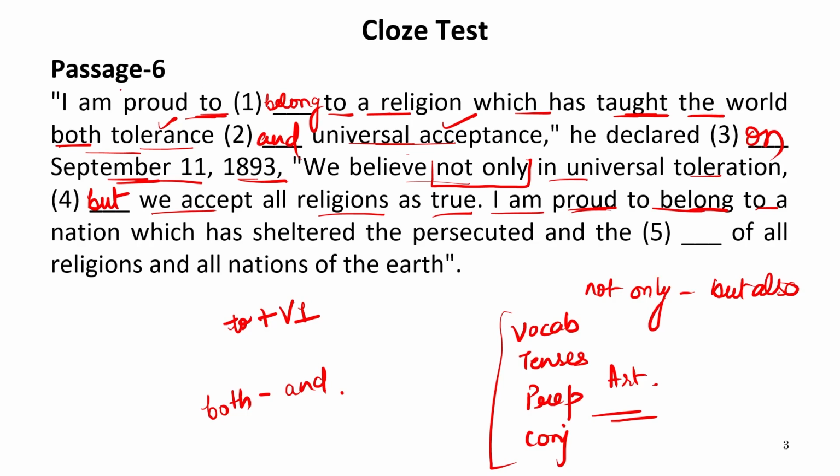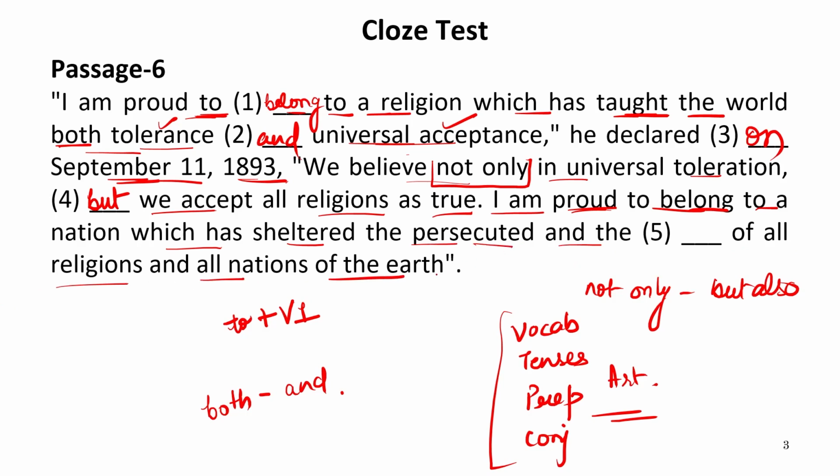Now this, I am proud to belong to. The same line is given in the beginning of the passage. I am proud to belong to. It means here we can confirm ourselves that this word belong is absolutely correct that we have filled in this blank. So I'm proud to belong to a nation which has sheltered the persecuted and the dash of all religions and all nations of the earth.